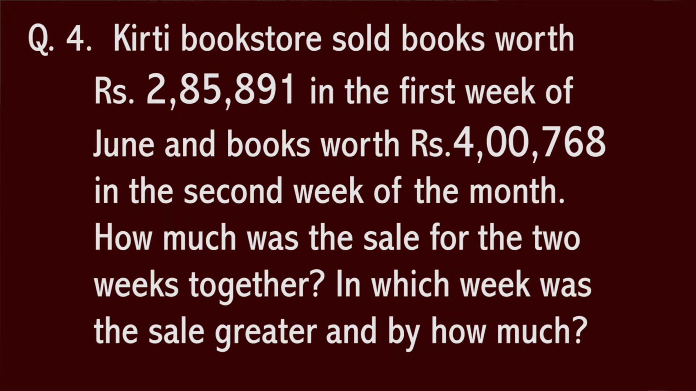Fourth question. Kirti Bookstore sold books worth rupees 2,85,891 in the first week of June and books worth rupees 4,768 in the second week of the month. How much was the sale for the 2 weeks together? In which week was the sale greater and by how much? The sale for the 2 weeks together means we are adding these two numbers, that is 2,85,891 plus 4,768.